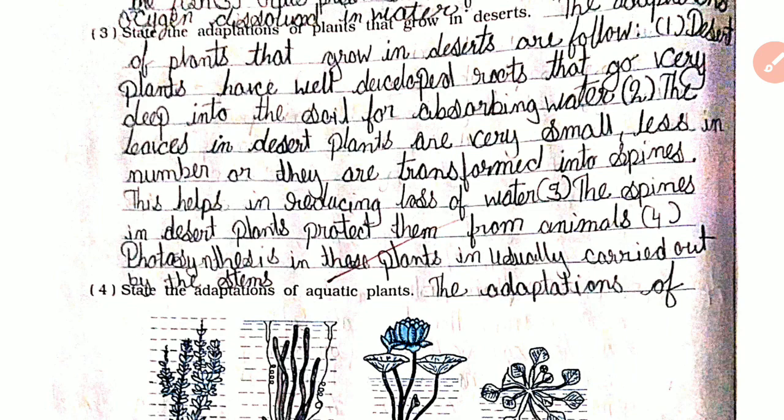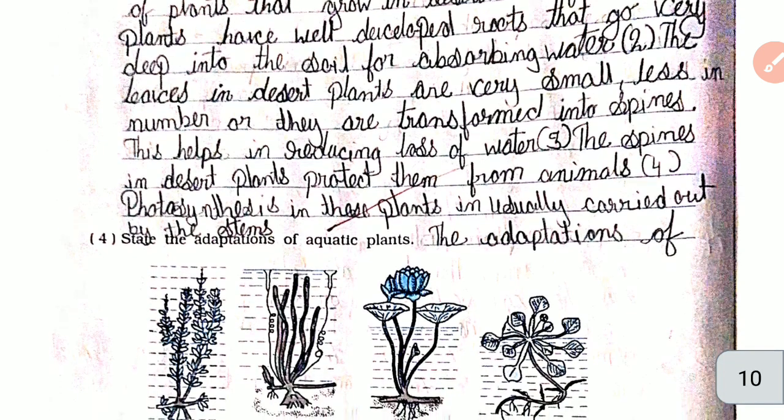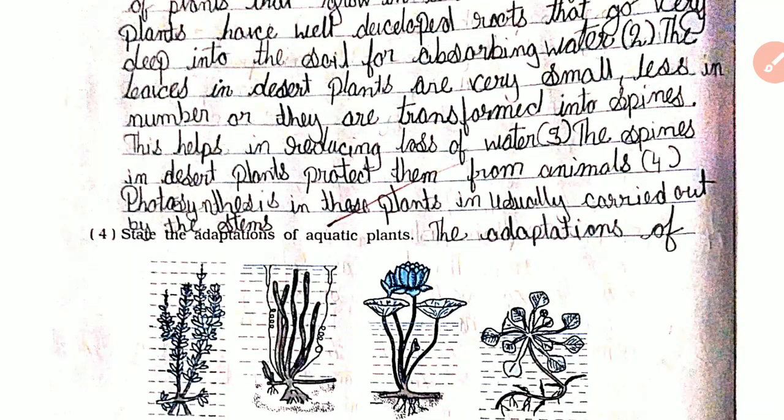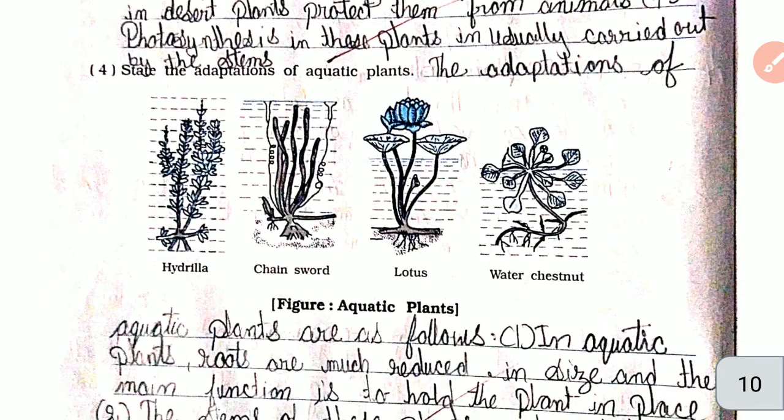Third number, state the adaptations of plants that grow in desert. The adaptations of plants that grow in desert are as follows. Number 1, desert plants have well developed roots that grow deep into the soil for absorbing water. Second, the leaves in desert plants are very small, less in number, or they are transformed into spines. This helps in reducing loss of water. Third, the spines in desert plants protect them from animals. Fourth, photosynthesis in desert plants is usually carried out by the stems.